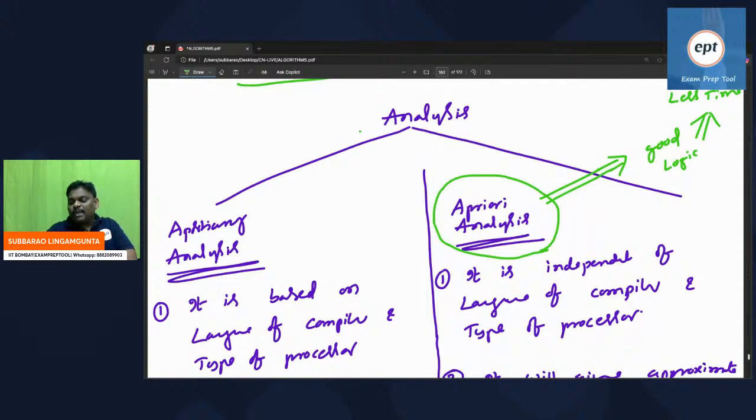So what I mean to say is, priori analysis says that the language of the compiler doesn't matter, and the type of hardware doesn't matter. If you write good logic, it will take less time. Then I think that is a better algorithm. Priori analysis is based on good logic. That is the reason the total software industry follows this only: writing good algorithms. Good logic means good algorithm.